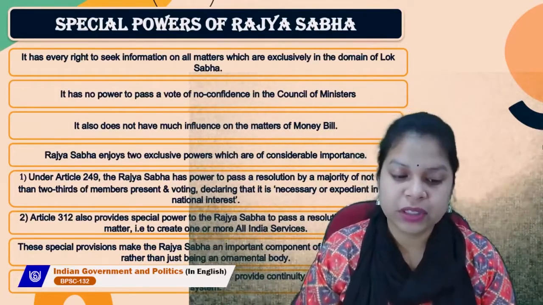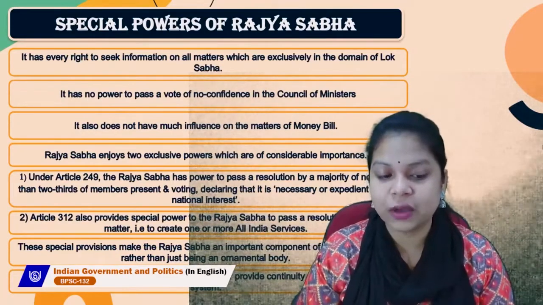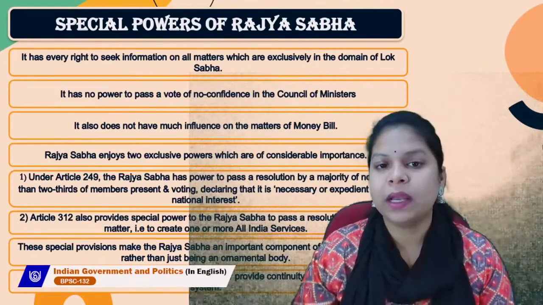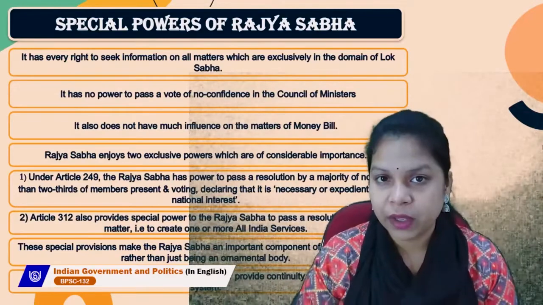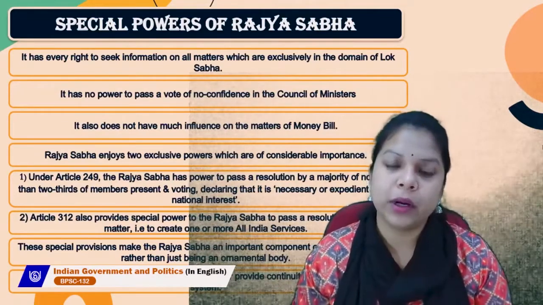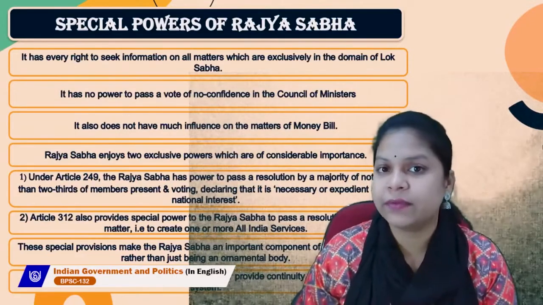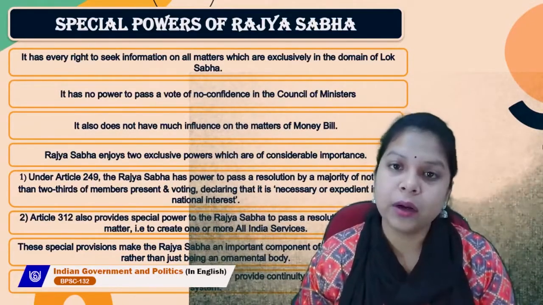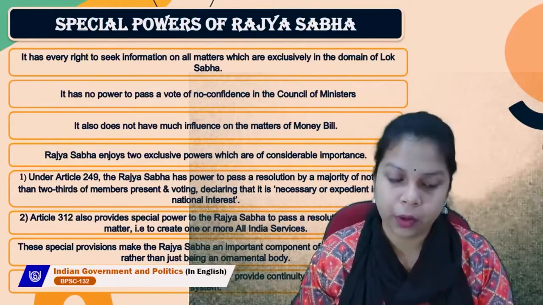These special provisions make the Rajya Sabha an important component of the Indian legislature rather than just being an ornamental body. So it feels like Rajya Sabha does not have much role to play in Indian politics, but we should understand that Rajya Sabha has a few special powers which make it an important component of the Indian legislature and not only an ornamental body.